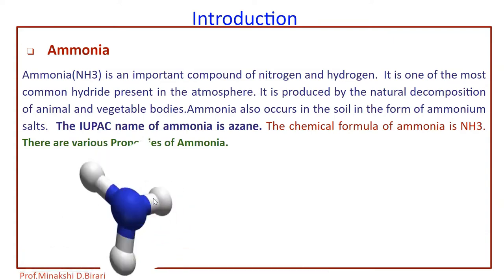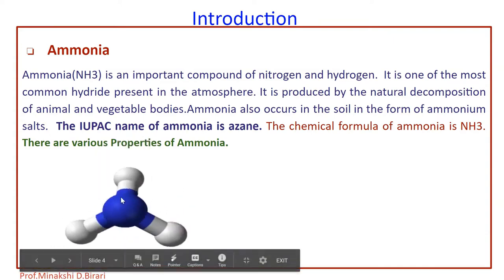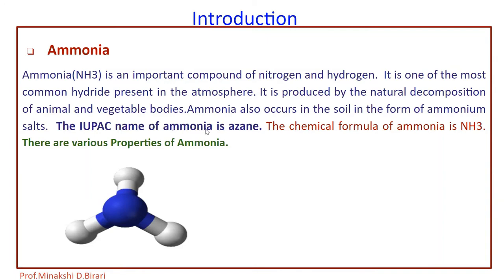So this is the structural formula of ammonia. In the center, nitrogen and 3 hydrogens are there. So we should remember the IUPAC name of ammonia, that is azane, and the chemical formula is NH3. There are various properties of ammonia.